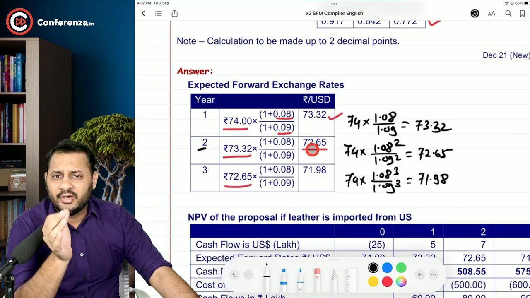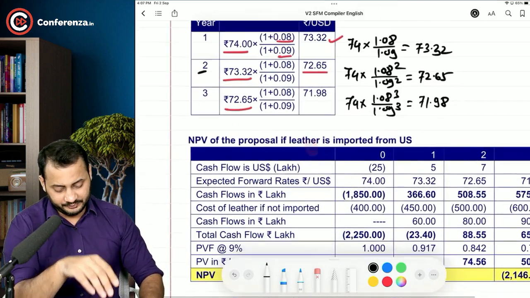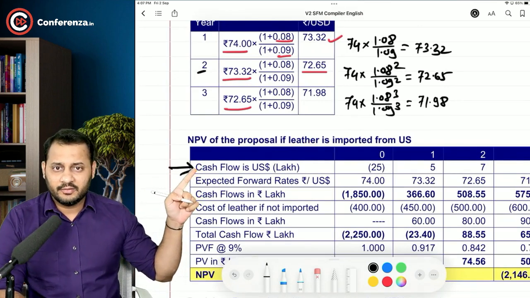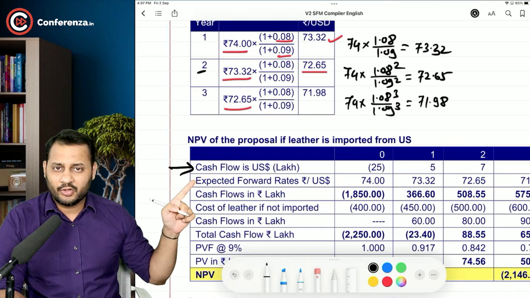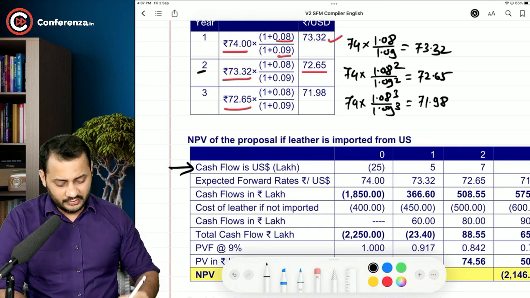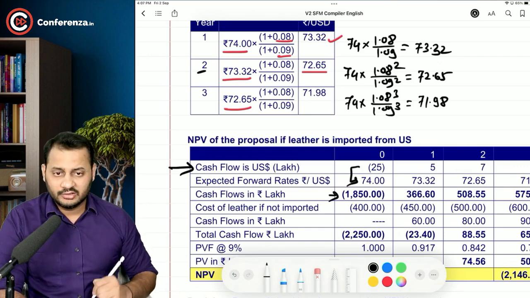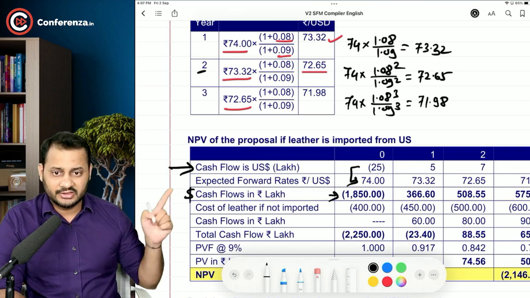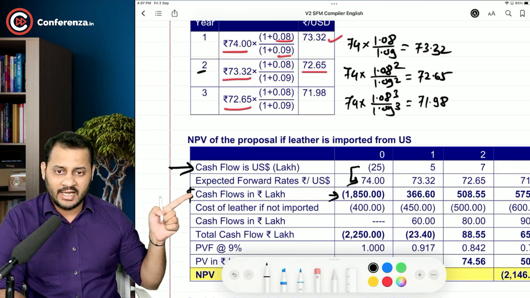At every point, first convert the dollar into rupees. See, cash flows. This is now easy. Cash flows in dollar. This is the forward rate that you have calculated. Immediately you will multiply it with the dollar cash flows, and you can get the cash flows in lakhs. So this is the dollar cash flows converted in lakhs.